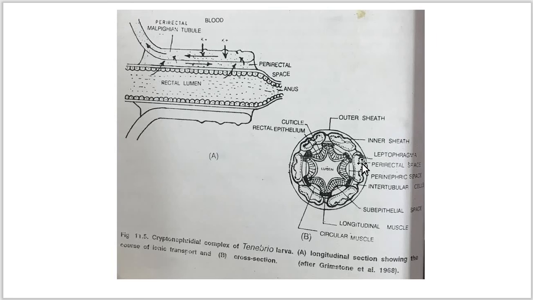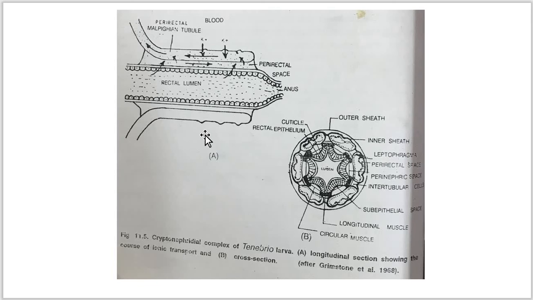Here you can see again which forms a space, that is the perirectal space, and here they get connected by intertubular cells. Now this is the cross section of the same, that is the rectum and the Malpighian tubules. Here the terminal ends of the Malpighian tubules are closed within the perinephric space.